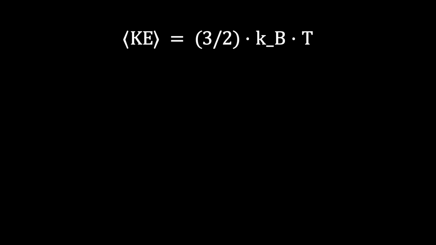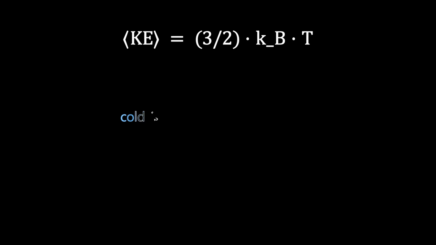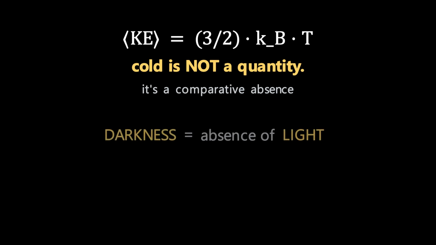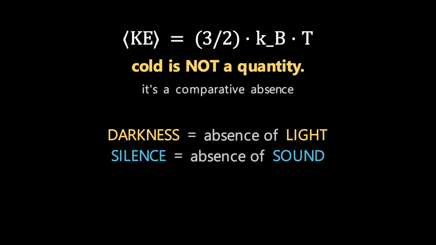Now look at the equation again. Temperature is proportional to kinetic energy. There's no negative term. There's no cold energy. Cold isn't added, heat is removed. The atoms just slow down. This means cold is not a physical quantity. It's a comparative absence. Like darkness isn't a thing, it's the absence of light. Silence isn't a thing, it's the absence of sound.